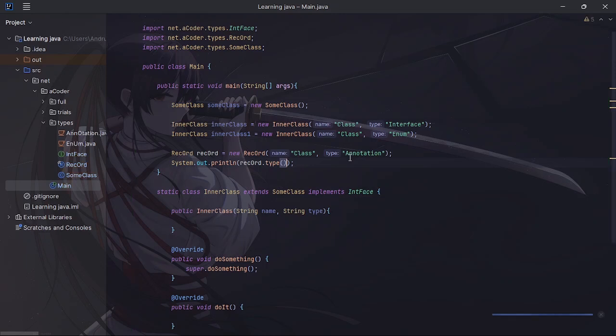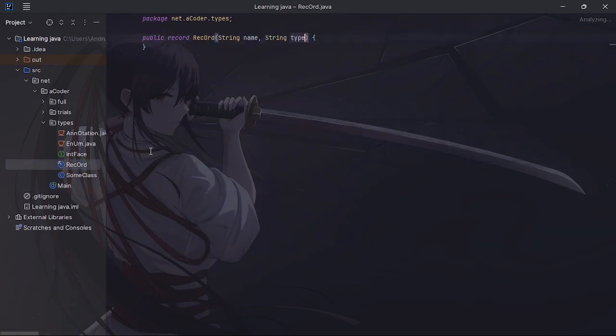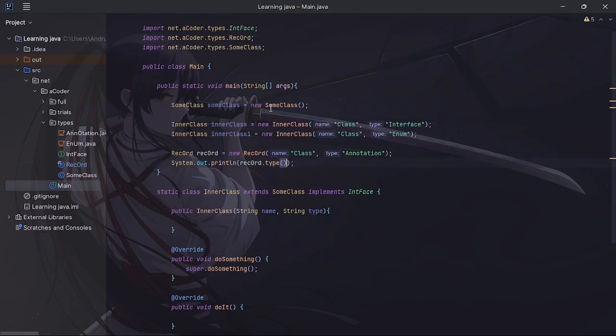Let's actually run this, and you'll be able to see we actually get annotation on the terminal. So that means we get annotation there. But how is that so? We don't have any getter methods. Well, because a record is meant for storage of that sort, these are automatically generated. You don't need to have any of them here. They are automatically there, ready for use. That's why I want to use records instead of regular classes for storage like this, because they're just easier to use. They have inbuilt getter methods. They're just lots of fun.